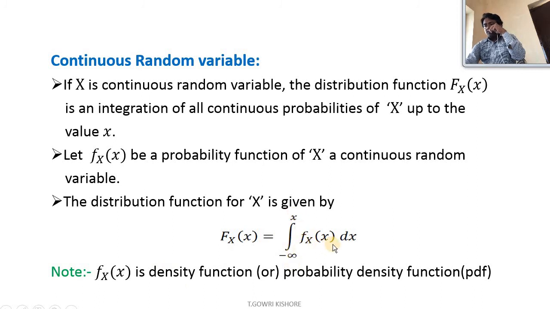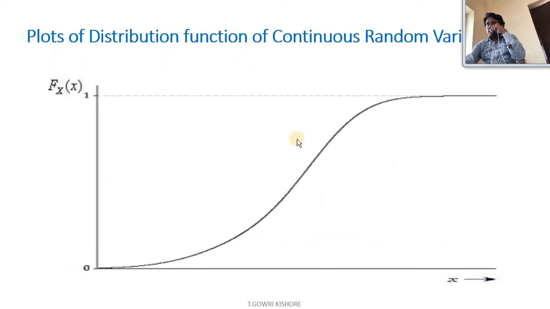Therefore small fx of x is called the density function or probability density function, and it can be written in short form with small letters as pdf. This is a plot of the distribution function of a continuous random variable, a continuous representation of a distribution function.